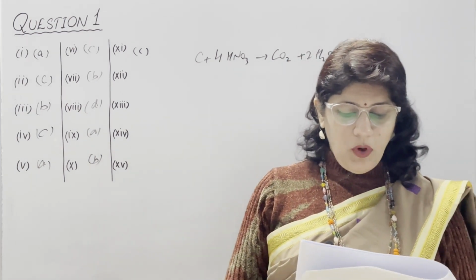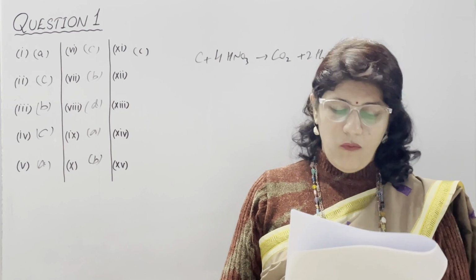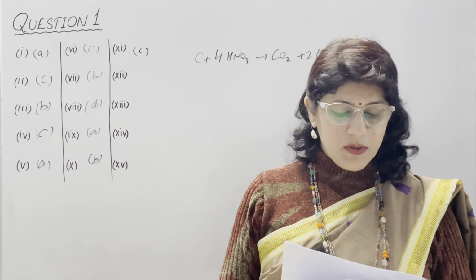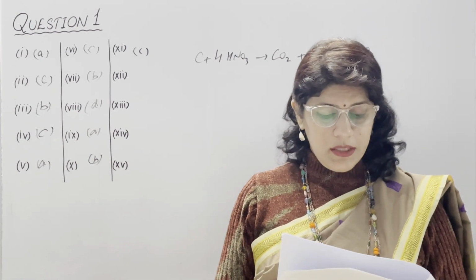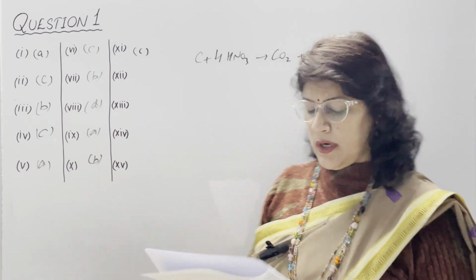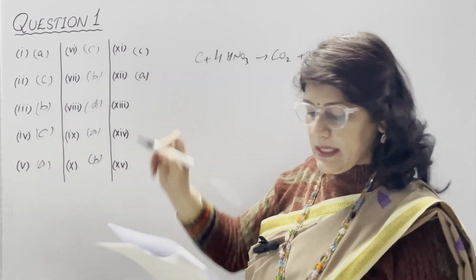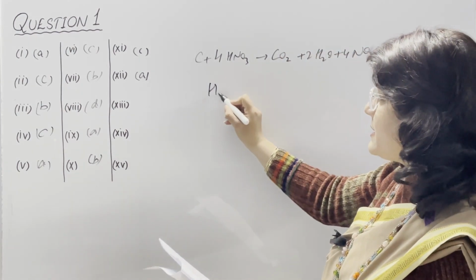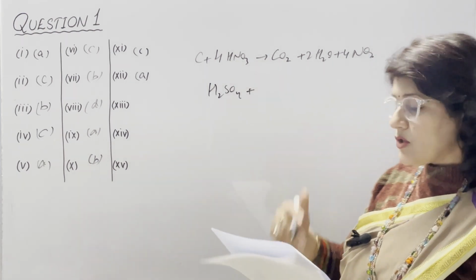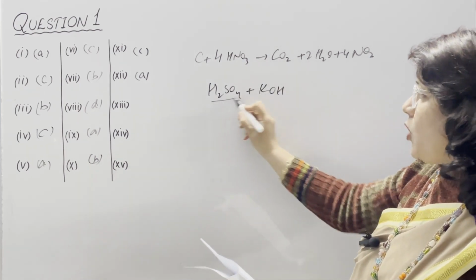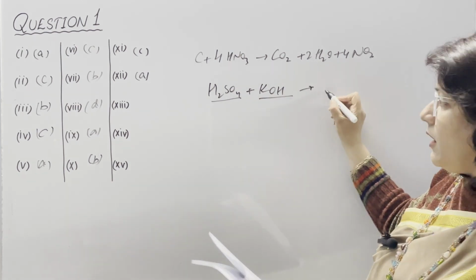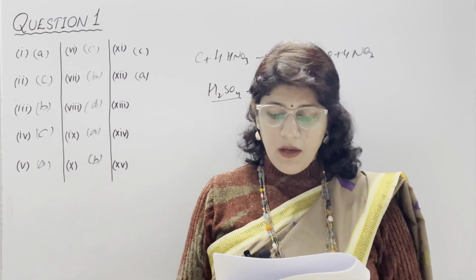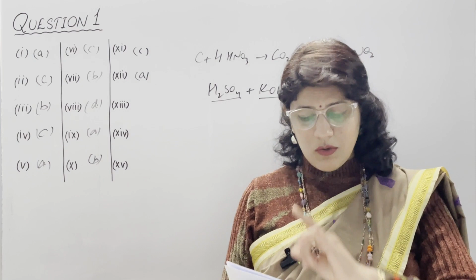In 12th part, which of the following forms neutral solution in water? A option is K2SO4, potassium sulfate. B, ammonium sulfate. C, sodium carbonate. And D, copper nitrate. And our correct answer is option number A. Potassium sulfate, because potassium sulfate is formed by strong acid, which is H2SO4, and a strong base, which is KOH. Strong acid and strong base will result in a neutral salt, or you can say neutral solution in water, because these dissolve in water and form a neutral solution.